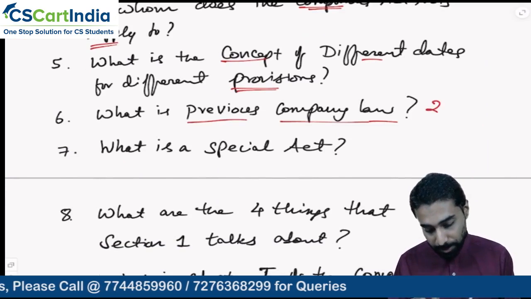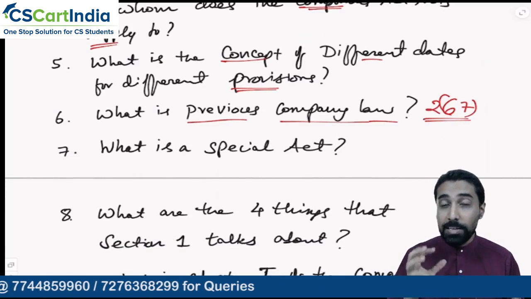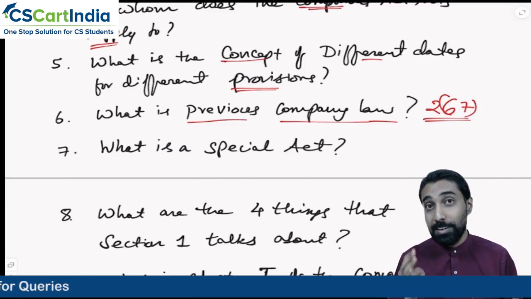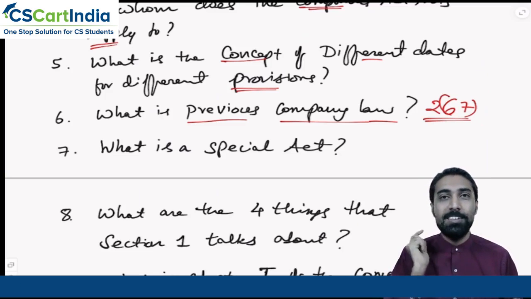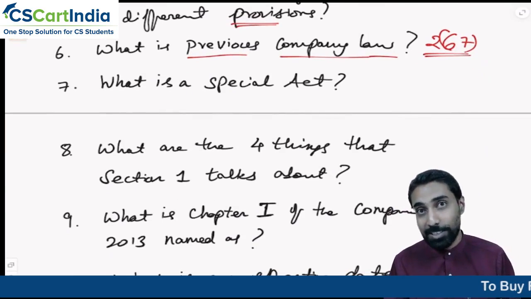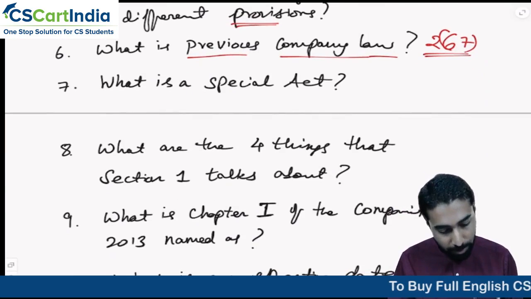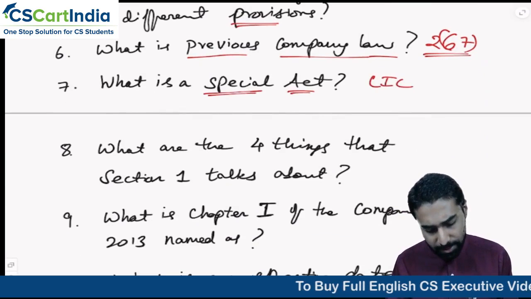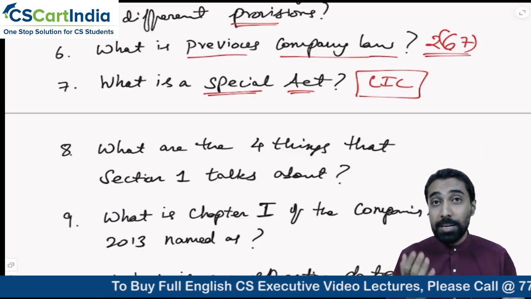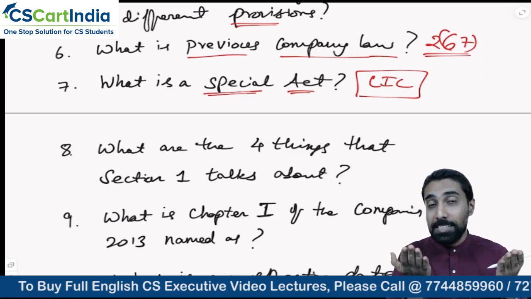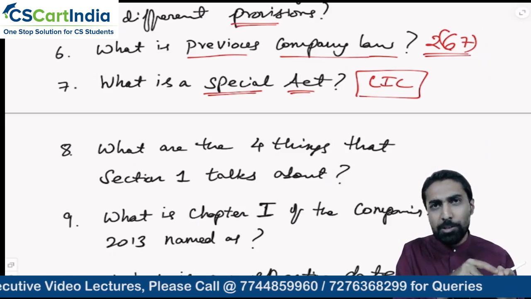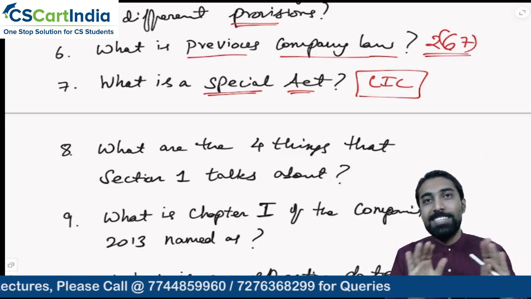Section 2, subsection 67 talks about all the different laws under which India had for companies and the registration procedures. Correct? So for all those companies also, Companies Act 2013 will apply, including that Portuguese, I told you, no, the companies which was registered during Portuguese time, Portuguese code. What is a special act? For example, like LIC, it's a special act. So even for them, Companies Act is applicable. But if there is contradiction between Companies Act and that LIC Act, the LIC will follow the LIC Act. It will not follow those inconsistent provisions with Companies Act. Other provisions of Companies Act they will follow. Only inconsistent provisions they will not follow.